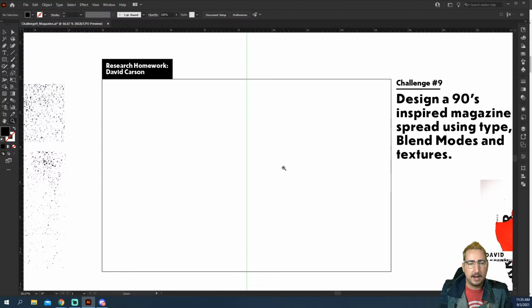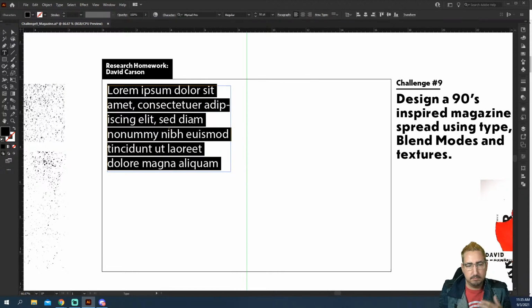And the first thing that I want to talk about is area type versus point type. So area type is, we're going to grab the type tool over here, just hit T. And area type is when you click and drag out an area, right? When you click and drag out a box, it is going to fill that box with type. So that is area type.